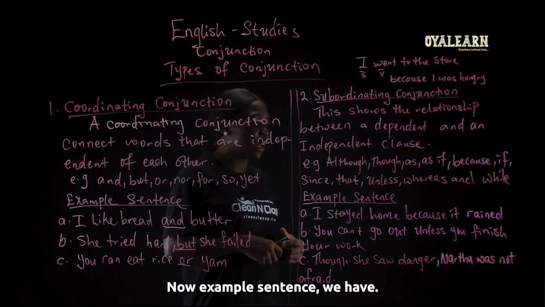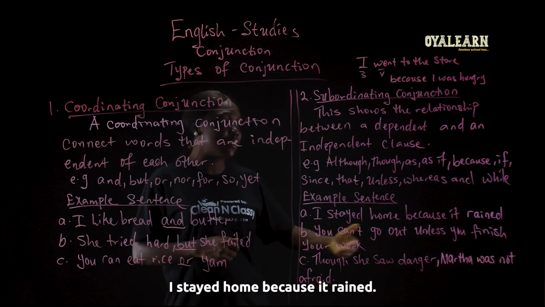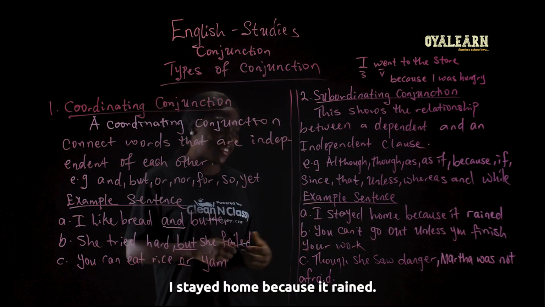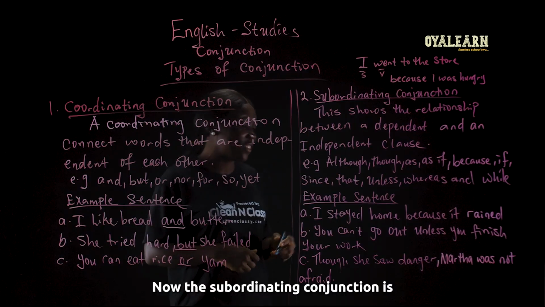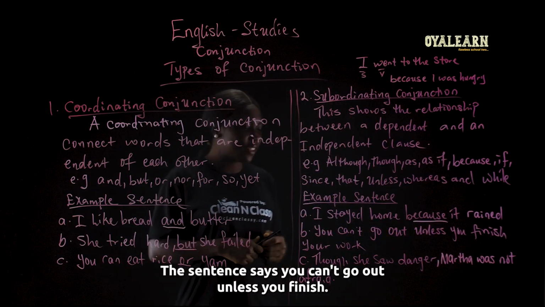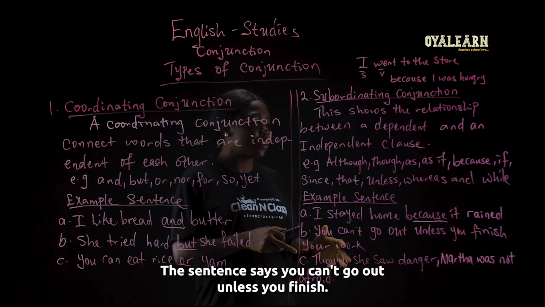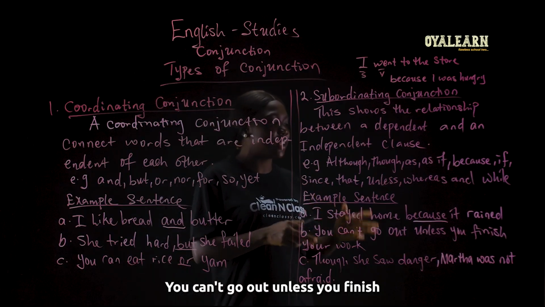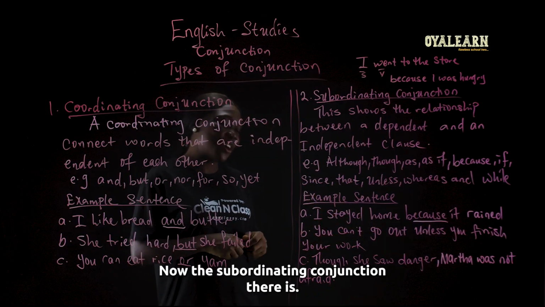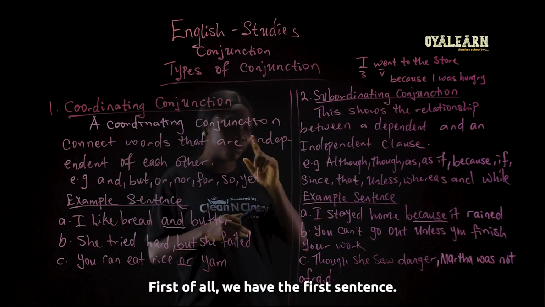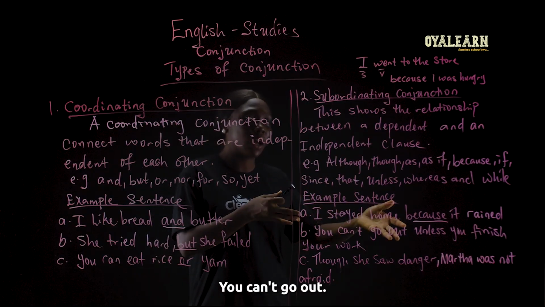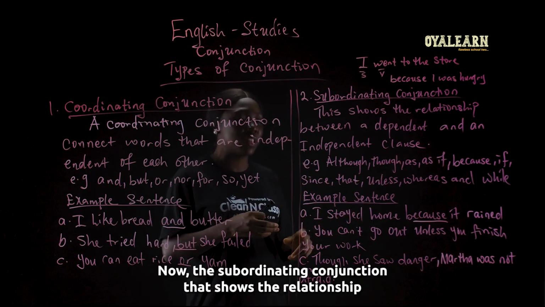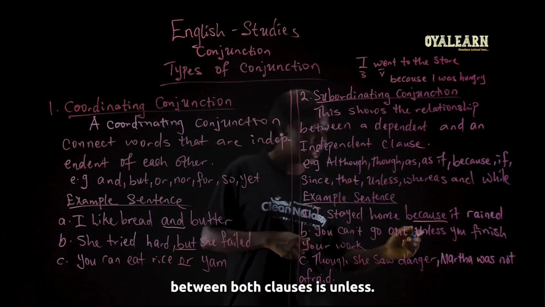Now, example sentence, we have, I stayed home because it rained. The subordinating conjunction is because. Next sentence says, you can't go out unless you finish your work. First of all, we have the first clause, you can't go out, and the second, you finish your work. The subordinating conjunction that shows the relationship between both clauses is unless.